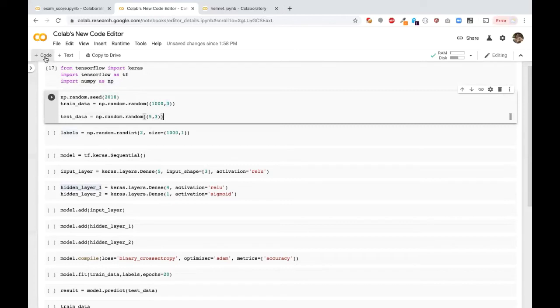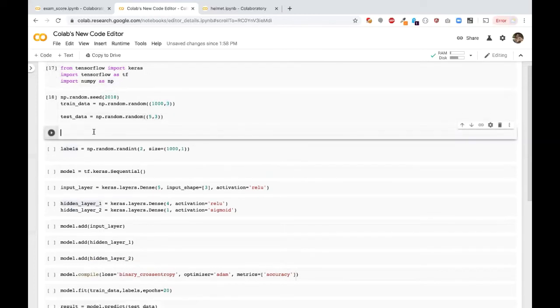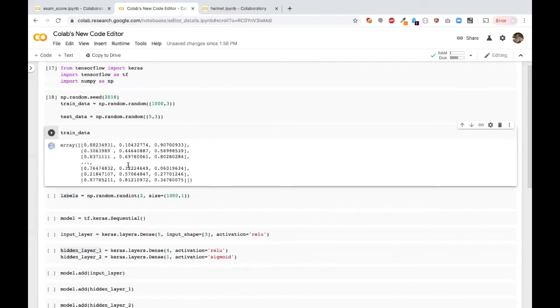If you want, I will show you a small demo of how the data is prepared. So this is our train data. Let's see what it is. This train data matrix has 3 columns. One is the age, the other one is the number of hours studied, and this is the previous score, the past score.